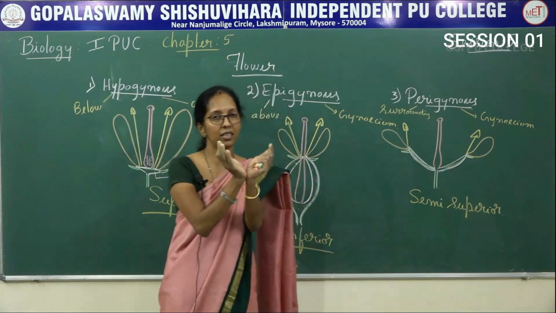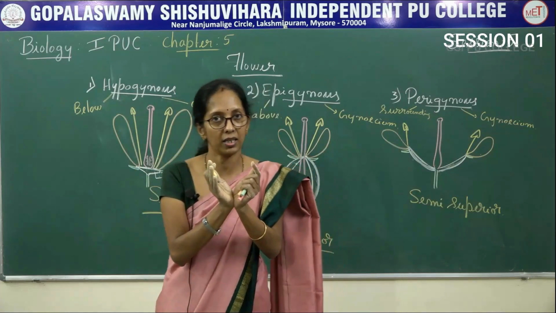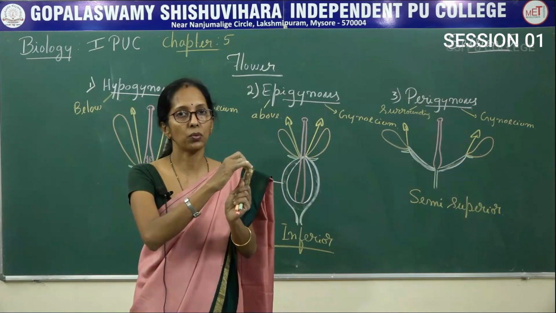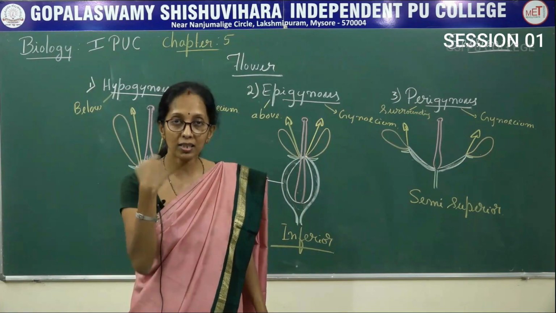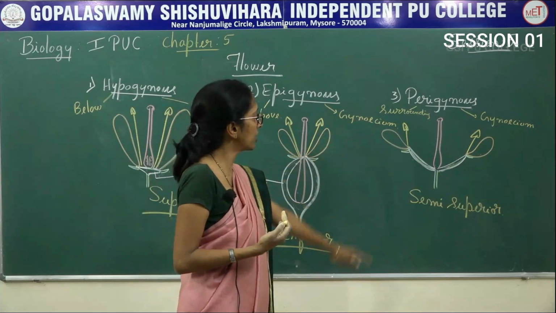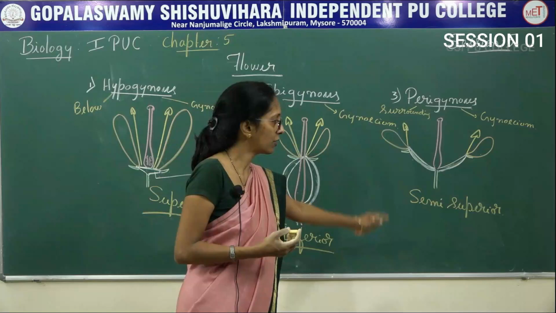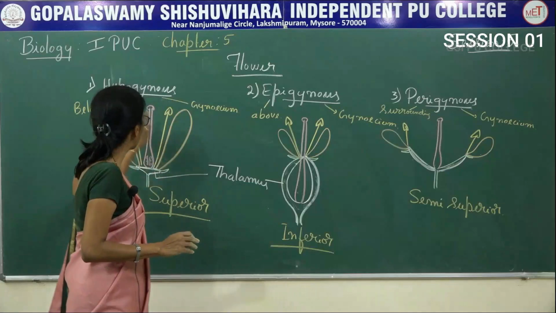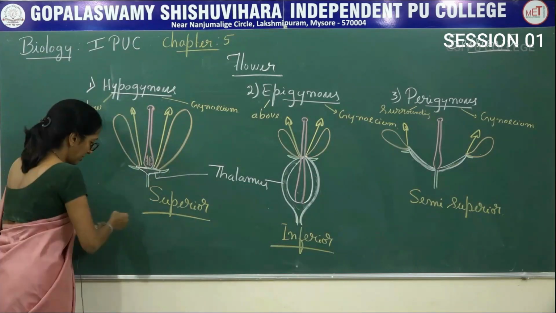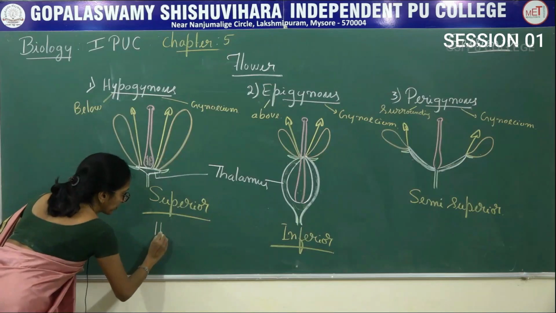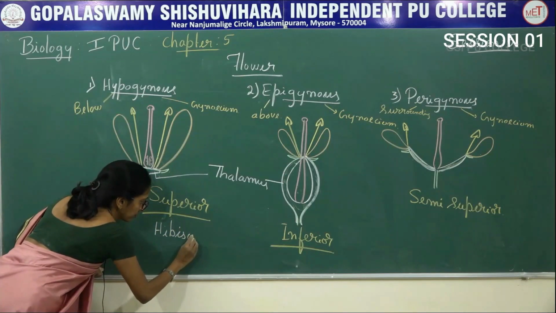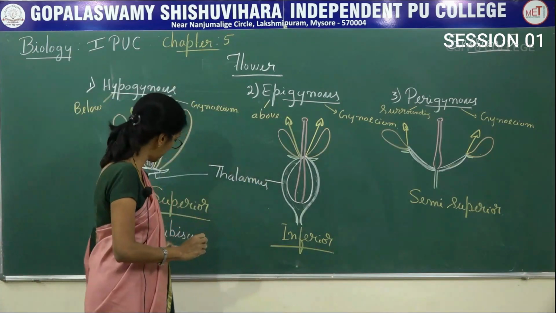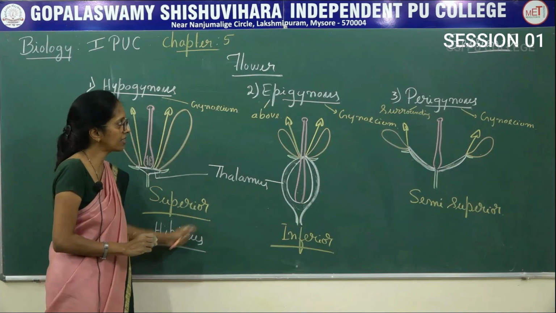The thalamus becomes like this, a partially cup-shaped structure, so that in the center there is the gynoecium, and other floral parts originate from the rim of the thalamus, so that it surrounds the gynoecium. Therefore, it is said to be a perigynous flower, and the ovary is said to be semi-superior or semi-inferior. So, for the hypogynous flower, the best example is hibiscus.